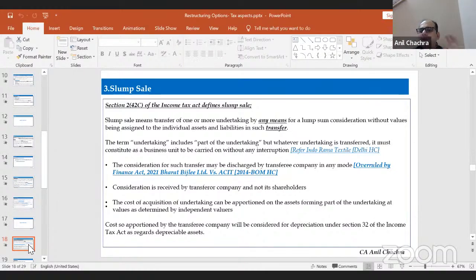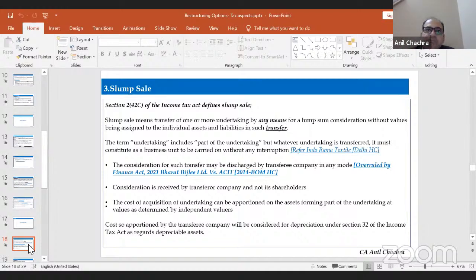So undertaking, the definition which we have discussed for the demerger part, the same will get applied, and the Indorama Textile judgment of the Delhi High Court will get applied as and when there is a slump sale, a transfer of the undertaking, because the question would be whether all the assets or one of the assets can be left out as per my decision making power, right? So that is the thing that we need to keep in mind while doing this restructuring of your business.